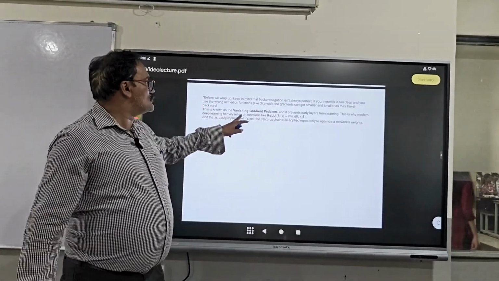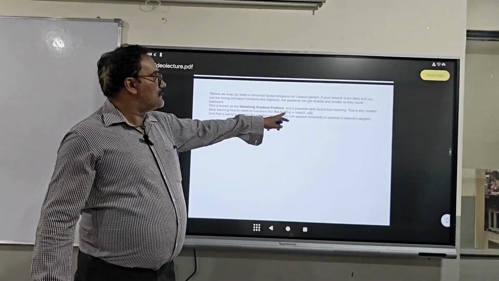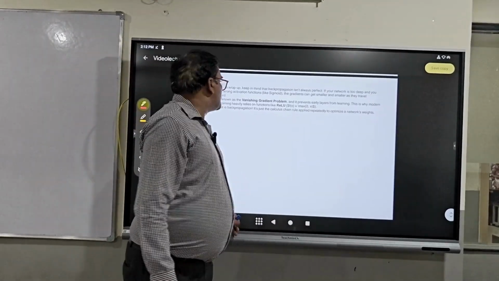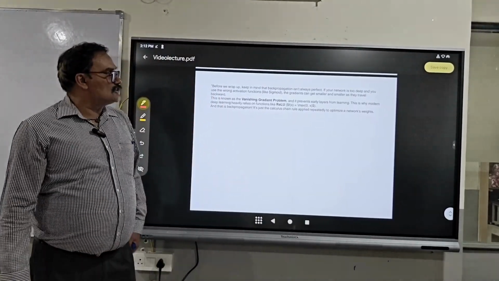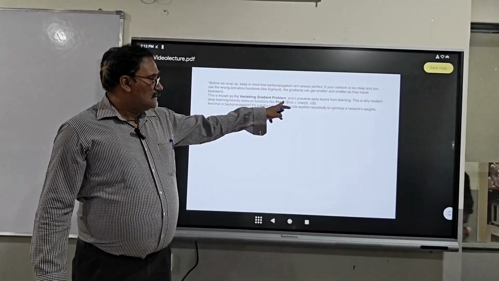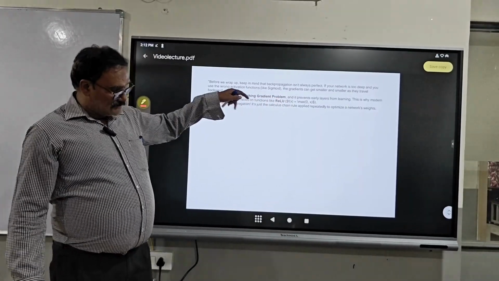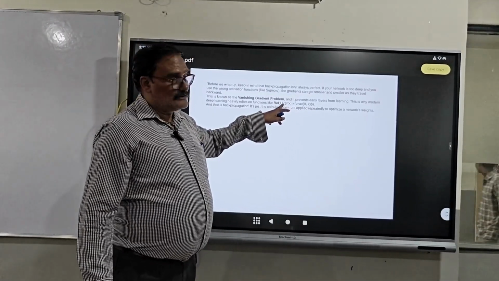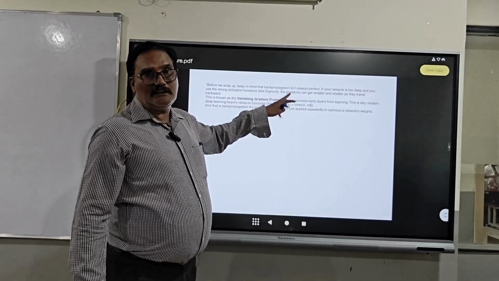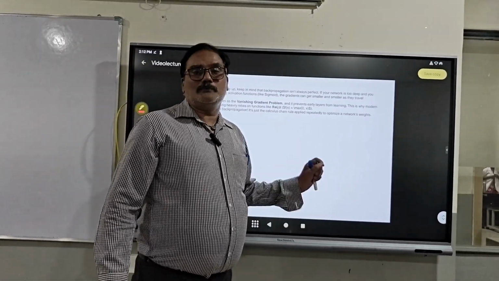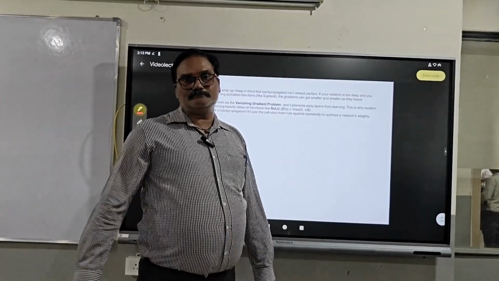This is known as the vanishing gradient problem, which prevents early layers from learning. This is why modern deep learning heavily relies on functions that are called rectified, ReLU. ReLU is nothing but rectified linear units. Wherever linear units are there, this backpropagation algorithm is perfectly suitable for those situations, right?